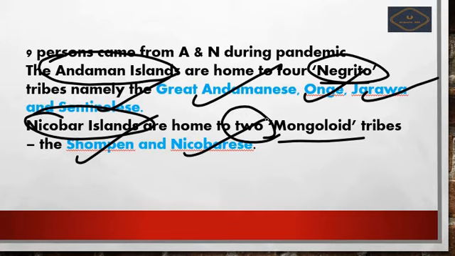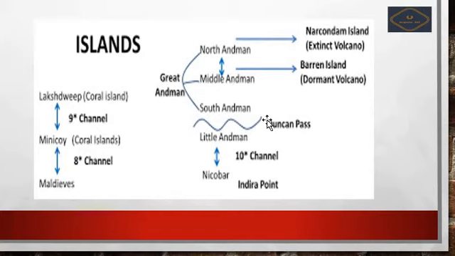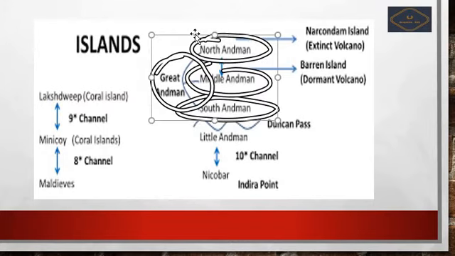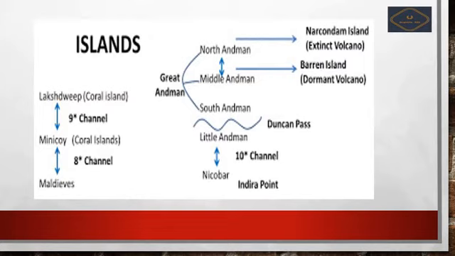So we see a little bit about the map pointing here, because as we read the tribes, we just go for the map pointing also. Here it is Northern Andaman. Northern Andaman, Middle Andaman and Southern Andaman together are called Greater Andaman. Next we see Little Andaman. Little Andaman is south of the Southern Andaman, and in between there is the Duncan Pass.